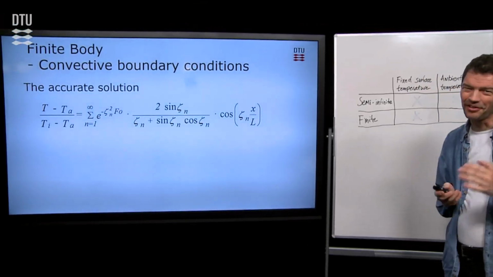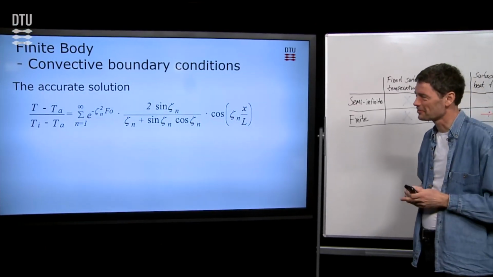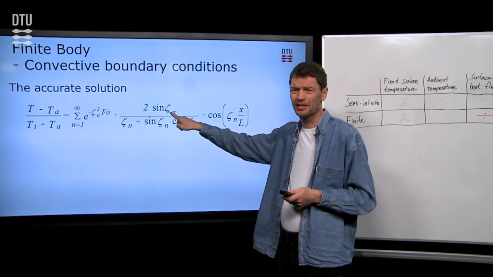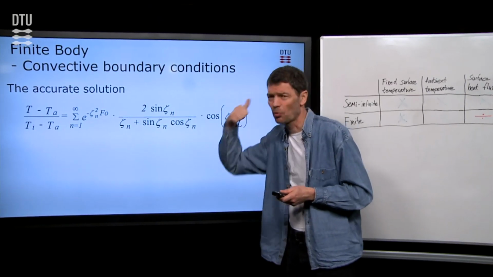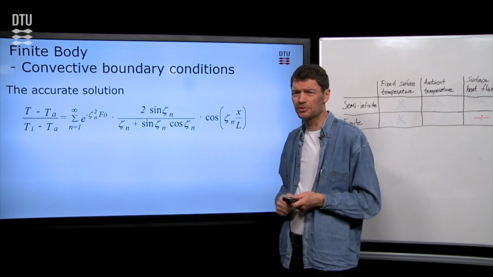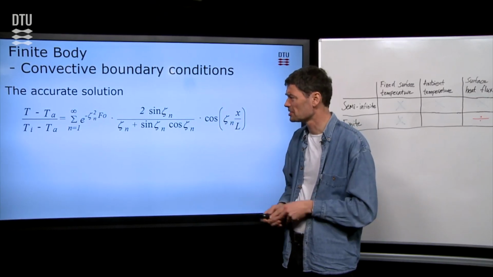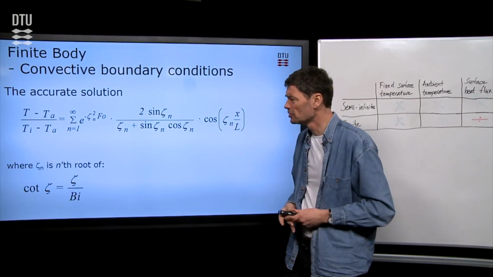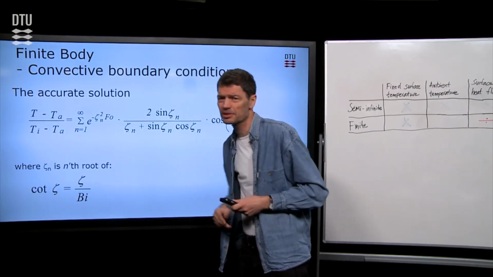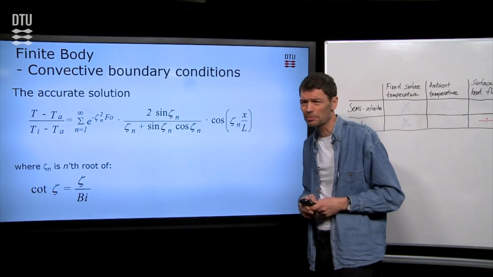So again, another formula that you have to identify to find. But the trick here is that it uses some coefficients zeta n. So that is zeta 1, zeta 2, zeta 3, and so forth, that you have to identify. And those coefficients, they are the roots of this equation down here: cotangent of zeta is equal to zeta over the Biot number for our problem.